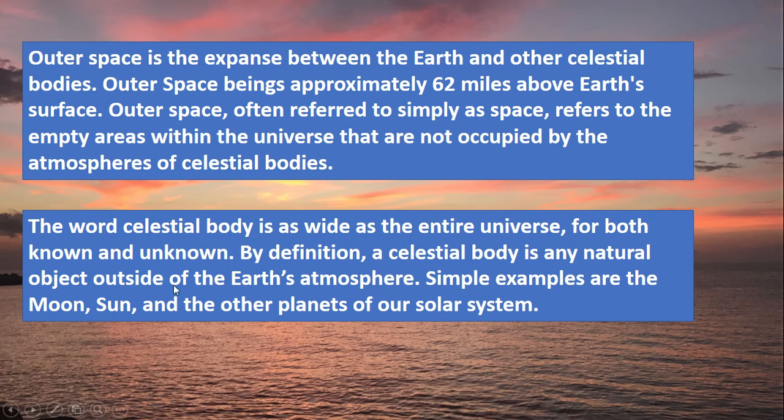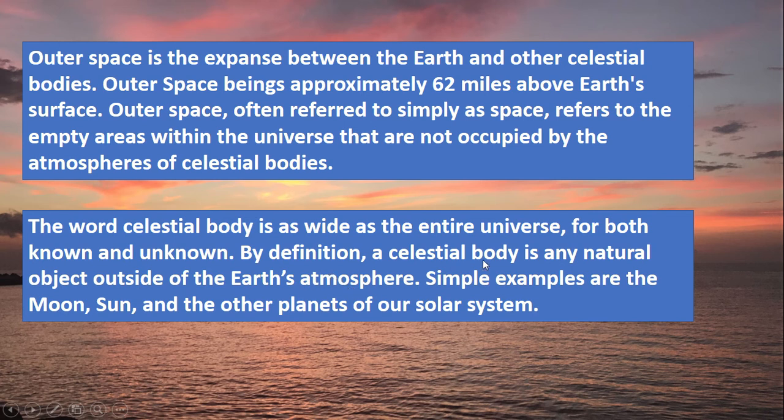Here I want to clarify that the word celestial body is as wide as the entire universe, for both known and unknown. By definition, a celestial body is any natural object outside of the Earth's atmosphere. So a celestial body must exist in space or outer space.